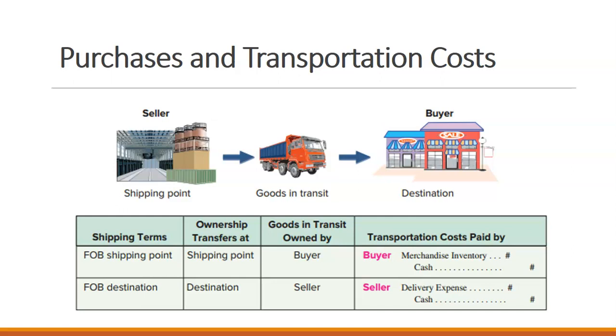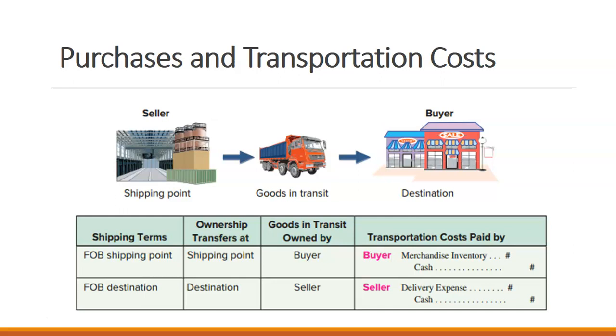So that means if the truck gets in an accident, there are icy roads and the semi crashes, it is the person buying it who is responsible for the fact that that truck crashed, even though that stuff wasn't in our store yet. For destination, goods in transit are owned by the seller.